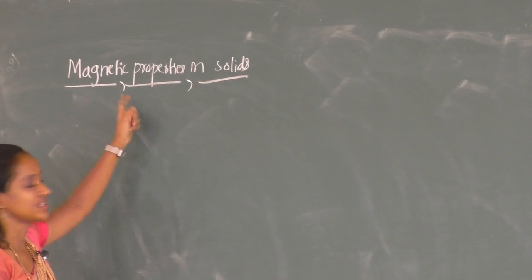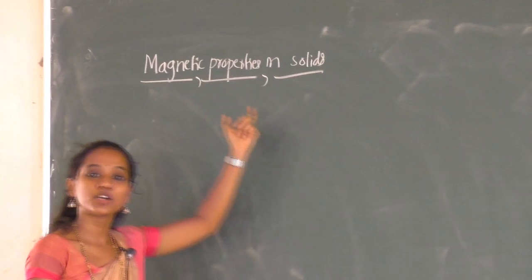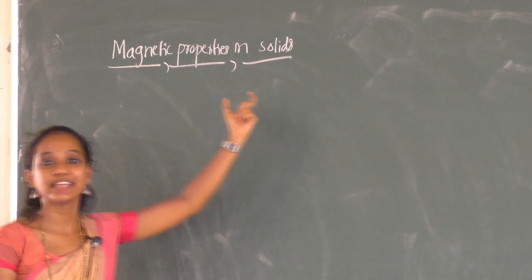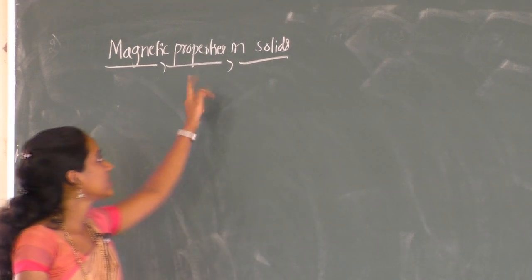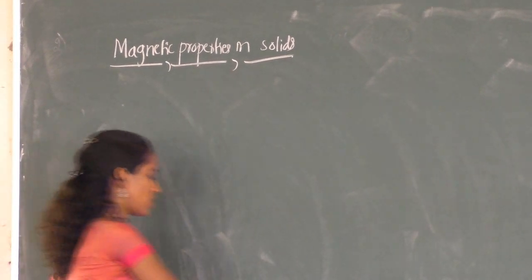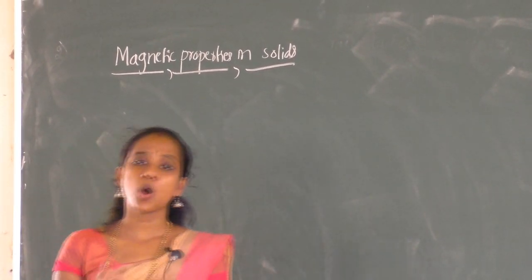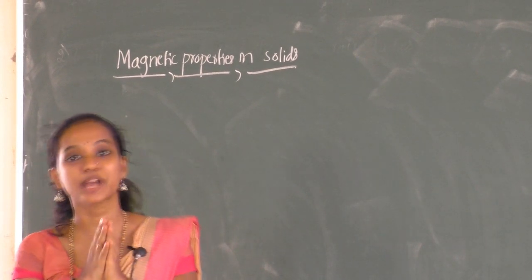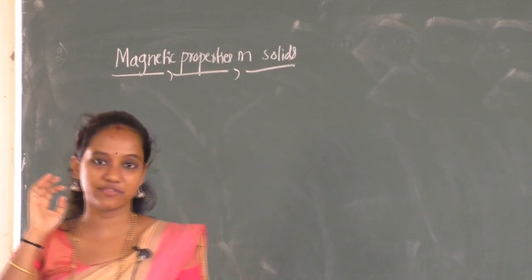The next topic, the last topic of this chapter, is magnetic properties in solids. Almost all the substances around us show some kind of magnetic behavior.